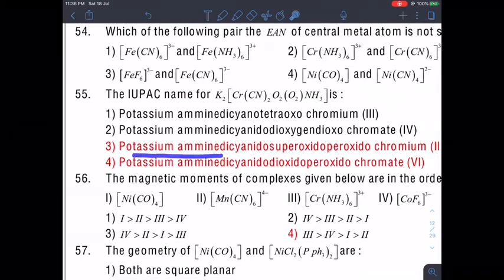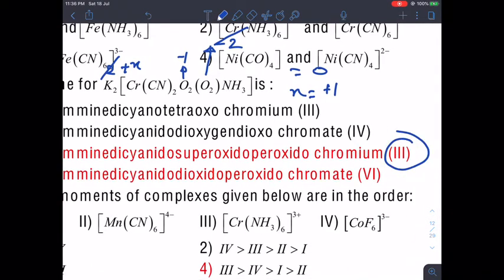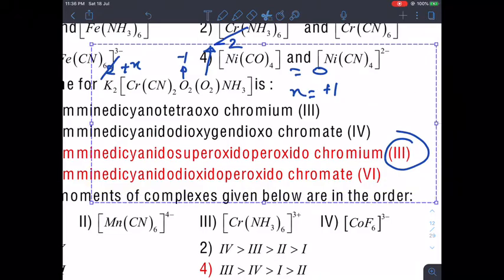Okay, let's move to the next one. Potassium amine dicyanide superoxido peroxido chromium 3. Now, one of them is superoxido, which is minus 1, other is peroxido, that means minus 2 per ligand charge. And now, let us look at and calculate the value. So, 2 plus x plus this whole value is equal to 0. So, from here x value will be 2 and minus 2 will be cancelled out, will be plus 1. And what is the oxidation state given? 3, which means this is also not correct.